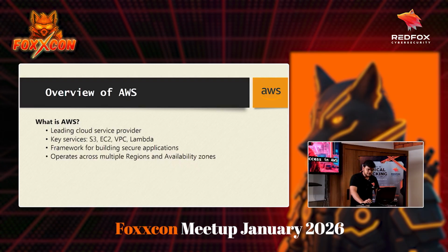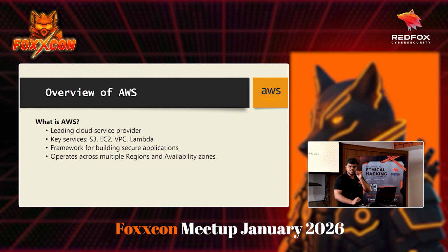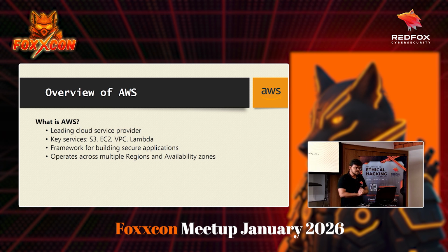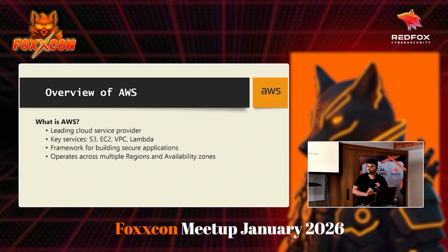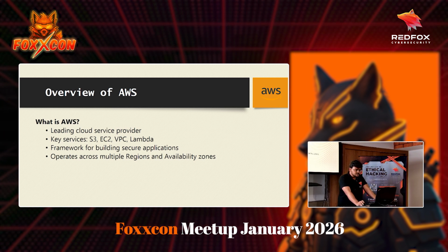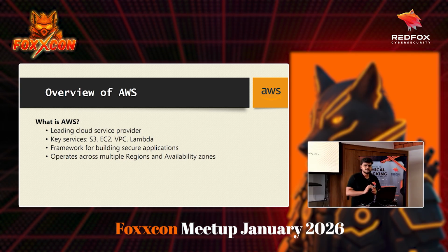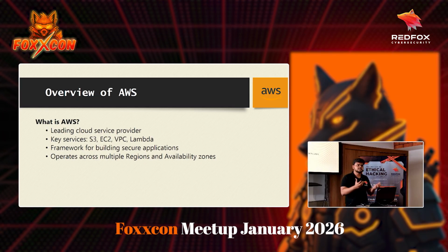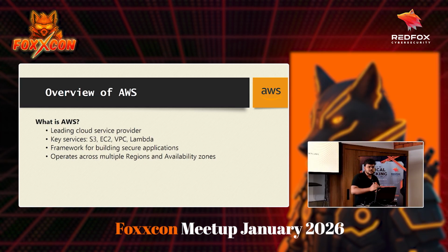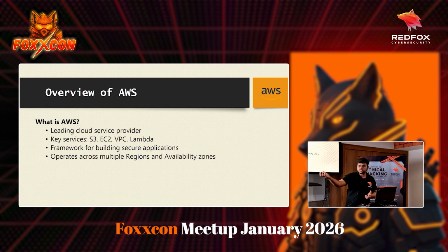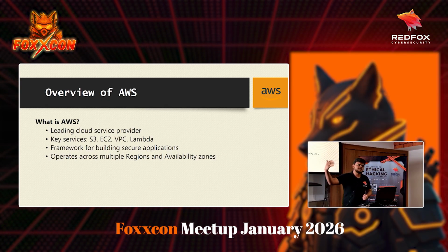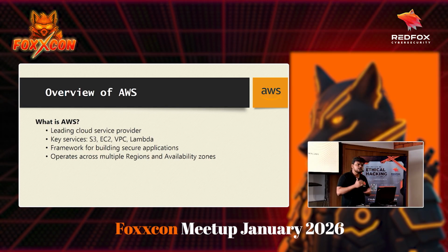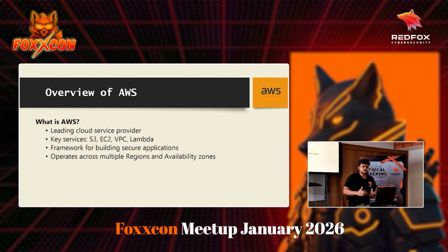So let's start with the very basics of AWS. What exactly is AWS? AWS stands for Amazon Web Services, an offering by Amazon, and AWS is a leading cloud provider. In simple terms, as a company or a developer, instead of purchasing the entire infrastructure, you can rent it out, and AWS will manage that infrastructure so that you don't have to worry about purchasing it, and you only pay for what you use. That's the model of AWS.